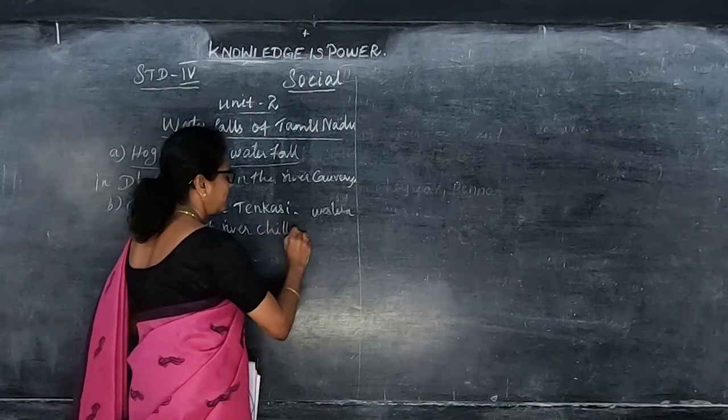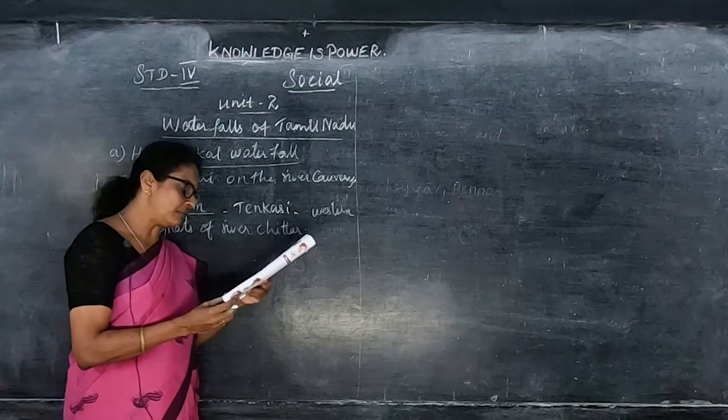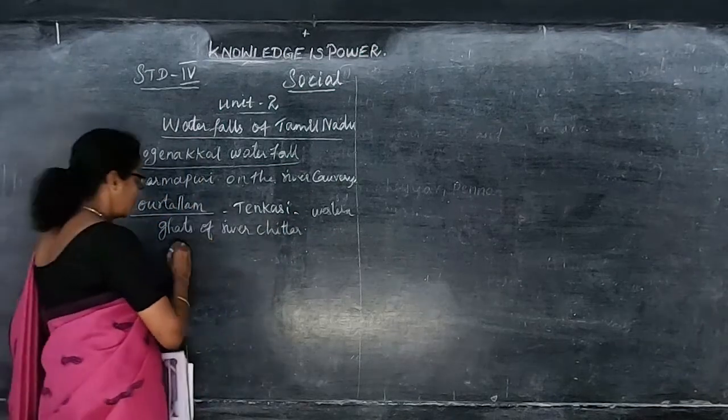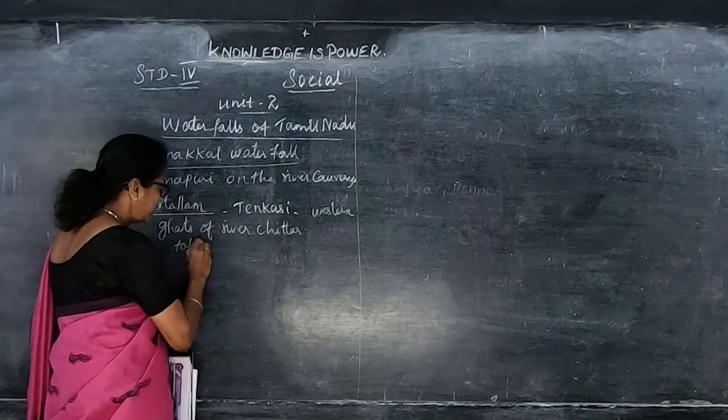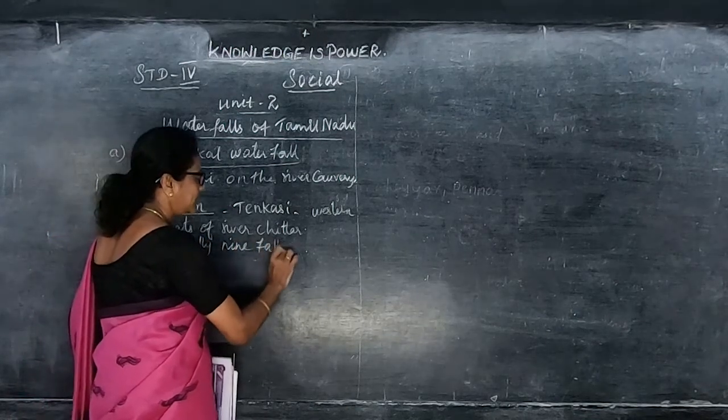So all this you might have learned, children. You must learn. There are a total of 9 falls, which include Perarvi, Aindarvi and Puliyarvi. So how many falls are there? Totally 9 falls are there in Kutralam.